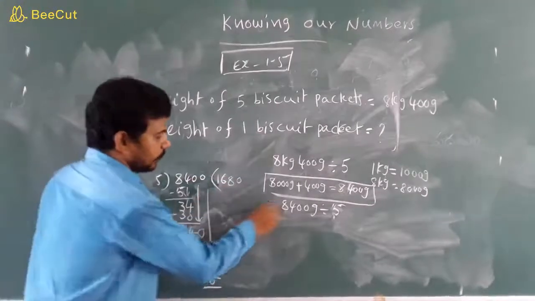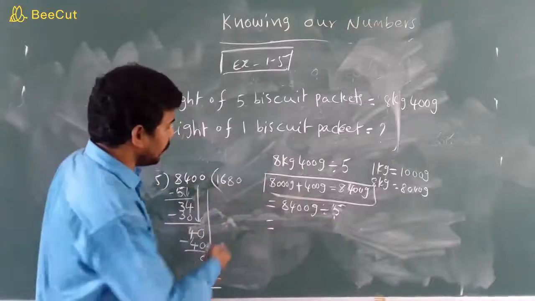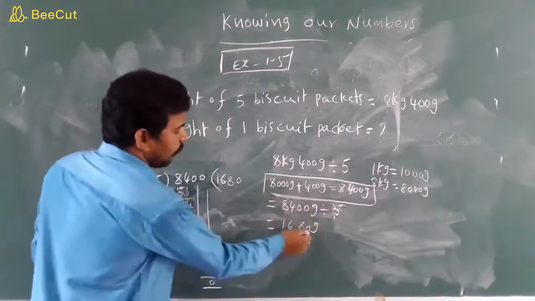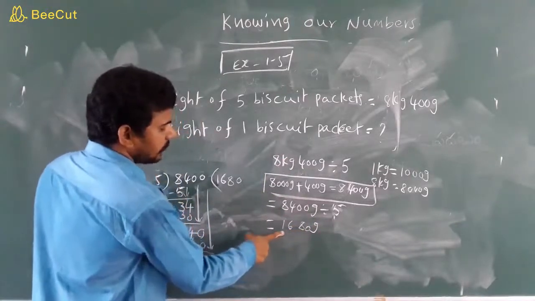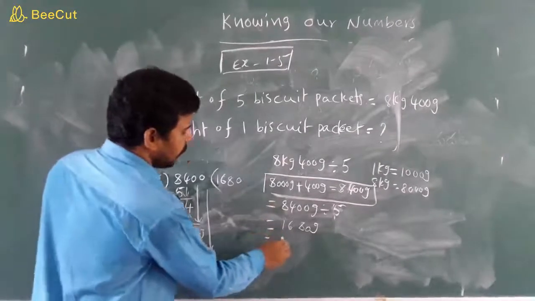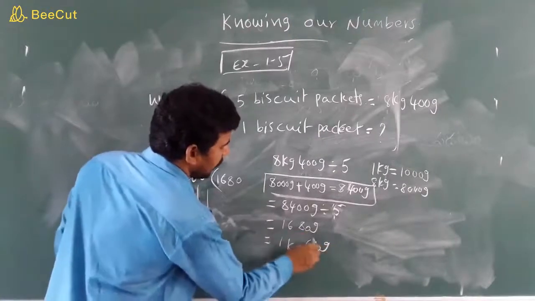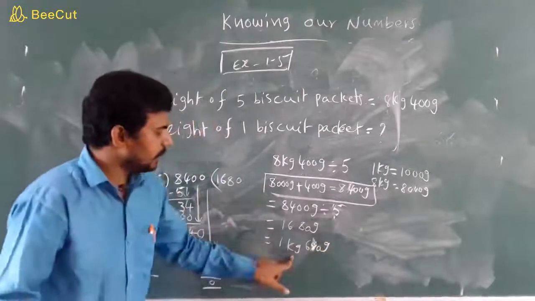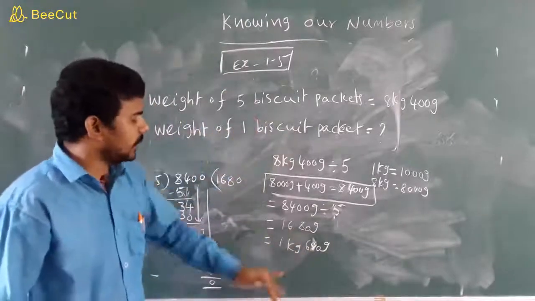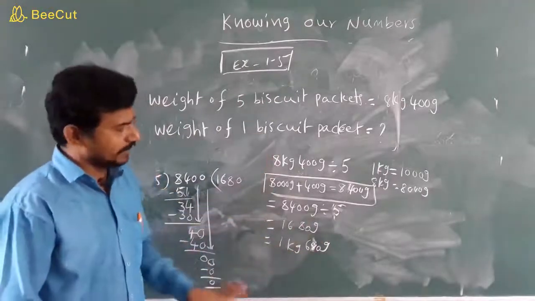So how much here? 1680 grams. Why? Because this is the gram. That's why the result also come in grams. 1680 grams. So ones, tens, hundreds, thousands. In thousand place, which number is there children? 1. That means 1 kg 680 grams. So the weight of one biscuit packet, how much children? 1 kg 680 grams. One second children. Clear?